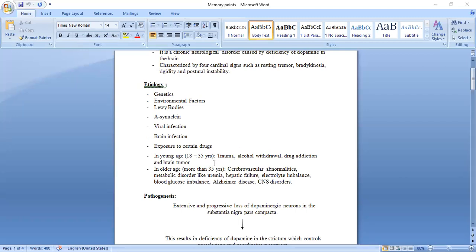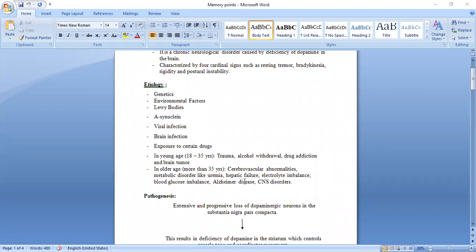and in the young age due to what? Trauma, sudden alcohol withdrawal, drug addiction, brain tumor. In the older age due to what? Cerebrovascular abnormalities, metabolic disorders like the uremia, hepatic failure, electrolyte imbalance, blood glucose imbalance, Alzheimer's disease, due to the CNS disorder.